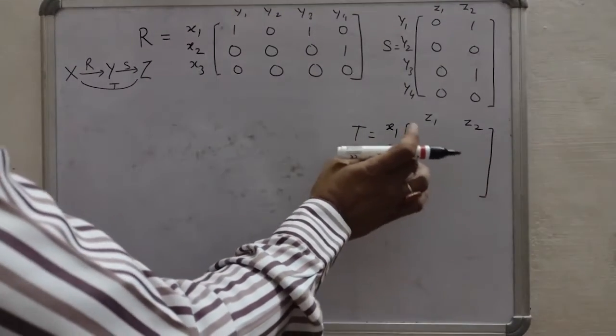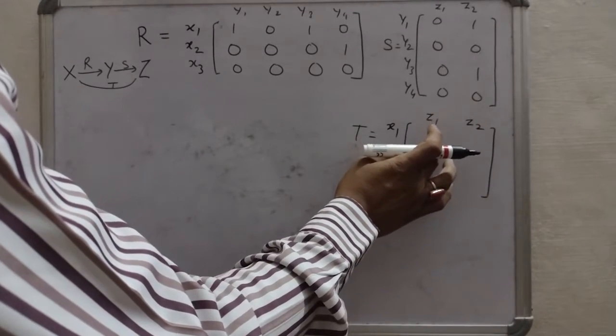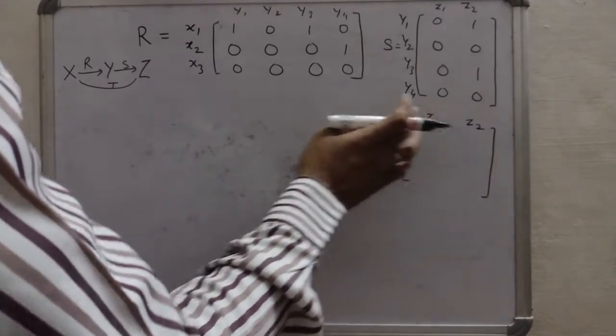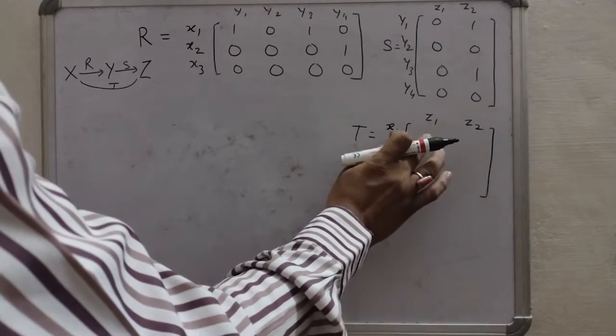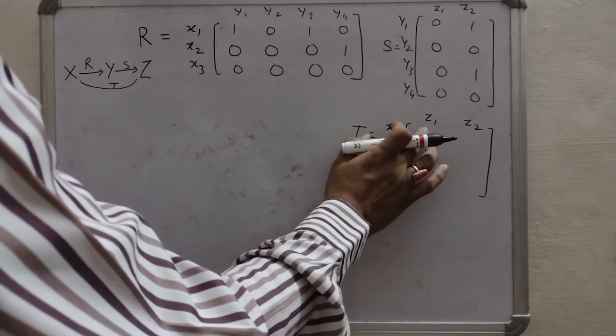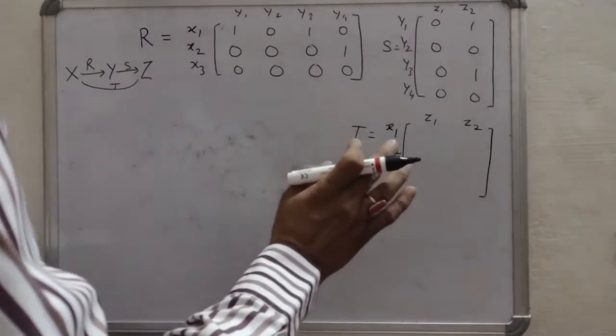Now we have to find out what the values will be. It will be 0 or 1 because we are discussing only classical relation. So we have to find out whether it is not related or completely related, 0 or 1.